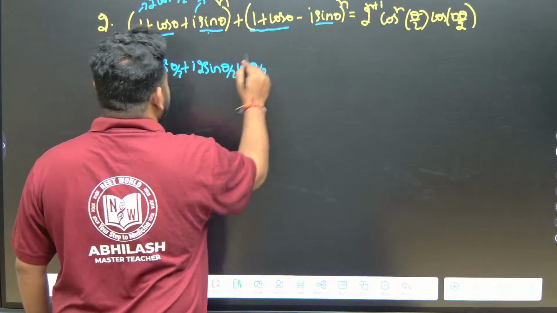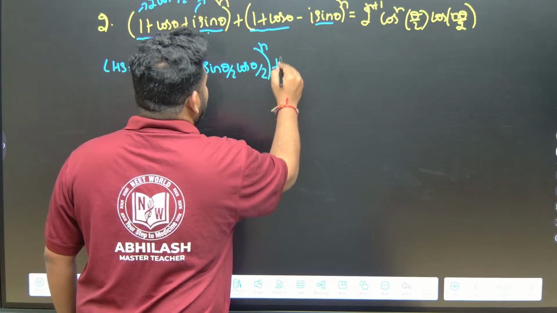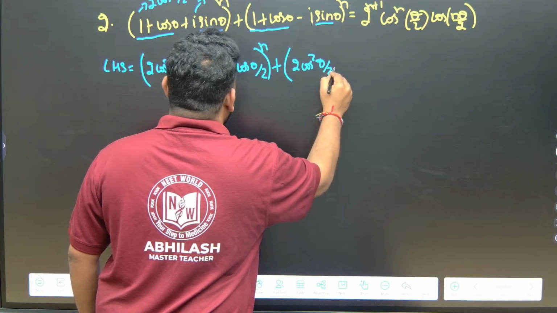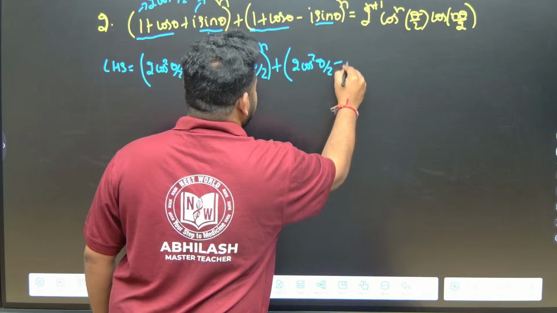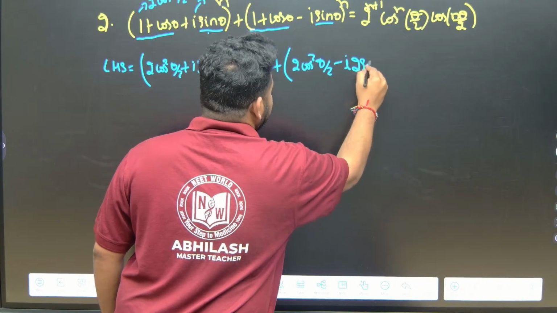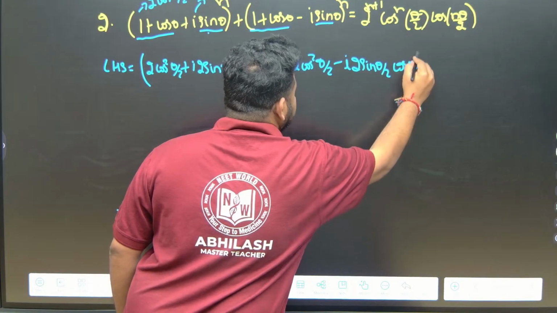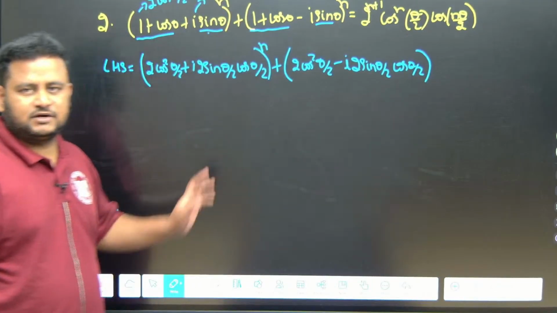To the power of n is there, don't forget that, plus 1 plus cos theta, again it is 2 cos square theta by 2, correct na? Plus, instead of plus here minus is there, minus i into 2 sin theta by 2 cos theta by 2, to the power of n. This is what we have, LHS.